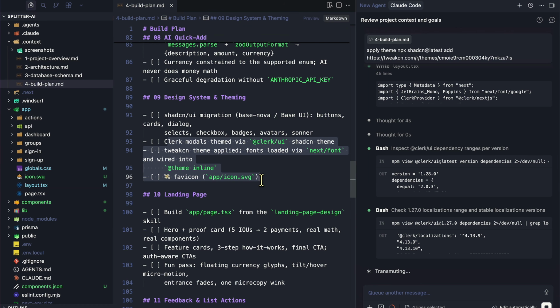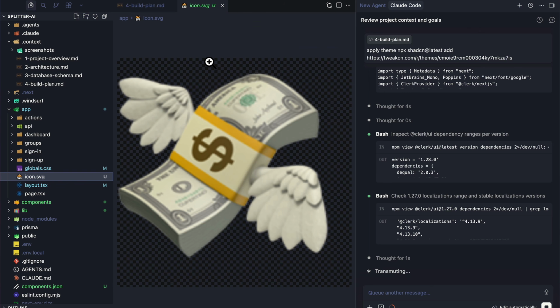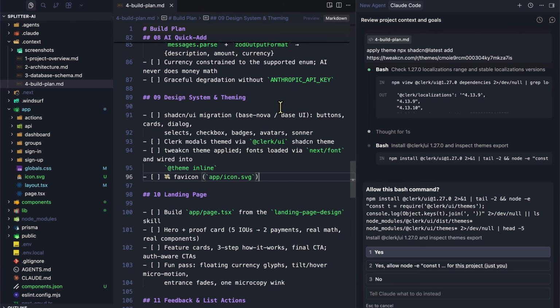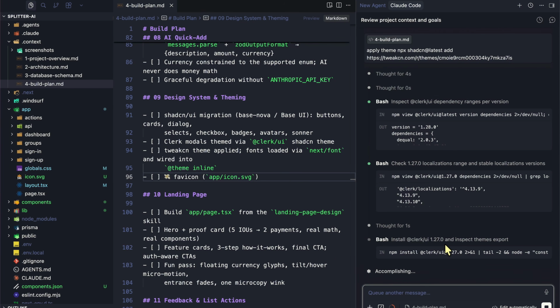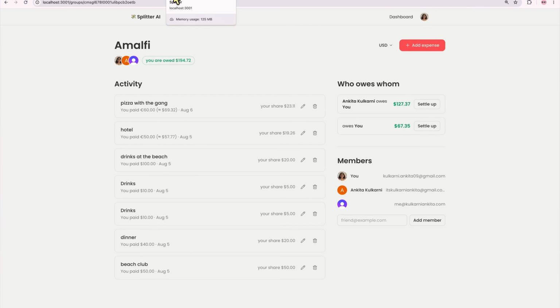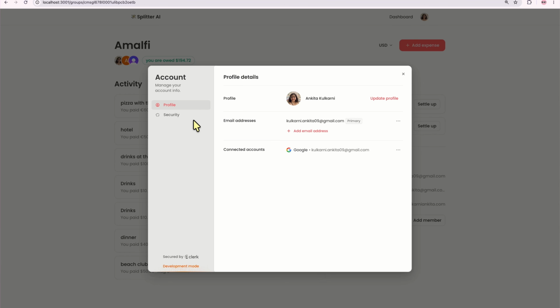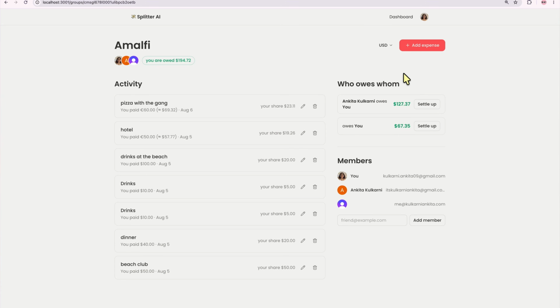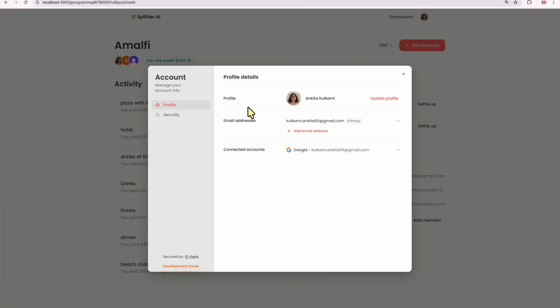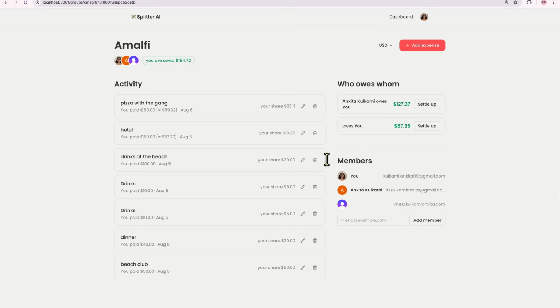Alrighty, so this is what it should do. And if we take a look at icon.svg, this is the icon it came up with. So let's just say yes. And we do have a new icon now, which is this icon. Amazing. Now if I go to the Clerk modal, it looks like it does have some sort of a theme. There we go. The theme has also been applied. As you can see, the links have changed and so on too, so it looks more native and a part of our application.